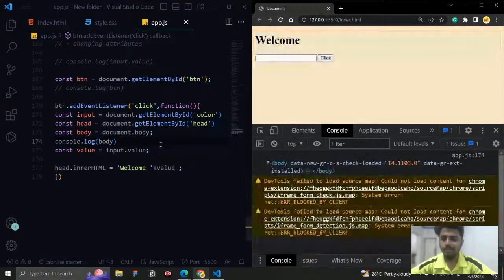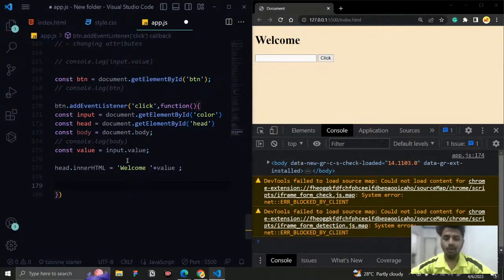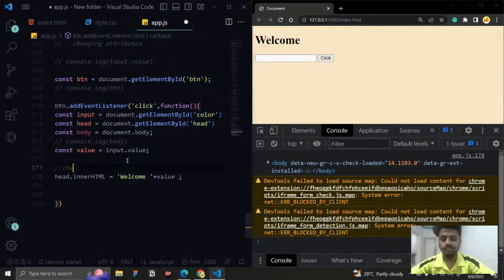For this element only, I want to change the style property. So what is the style property I need to change? This dot innerHTML is used to change the content.